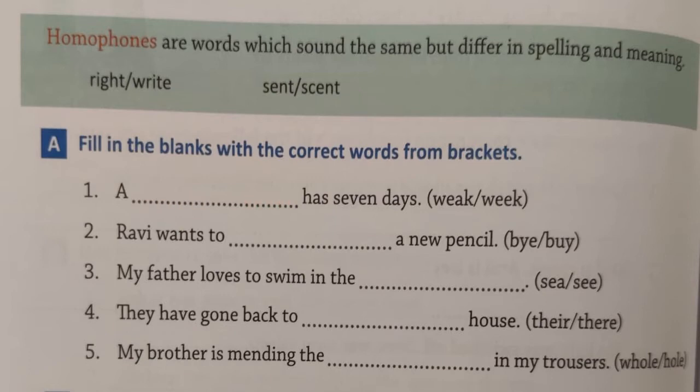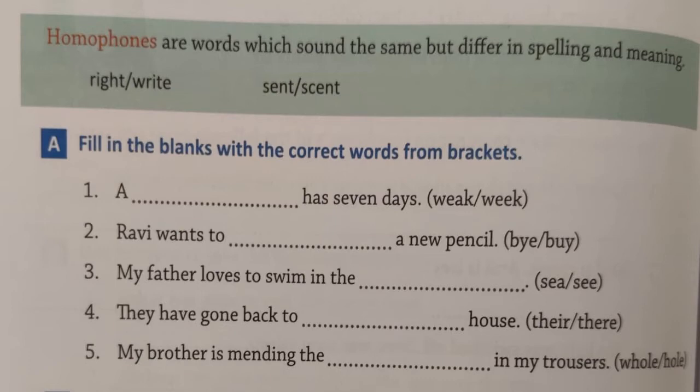Number 1, a dash has 7 days. Which word will come? Week. First one is weak. The first weak is when you are not strong enough or you don't have so much energy to do something.